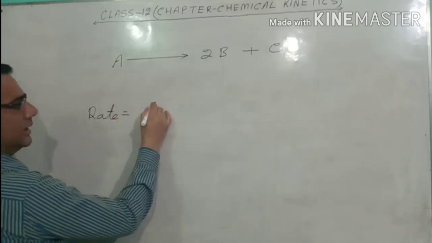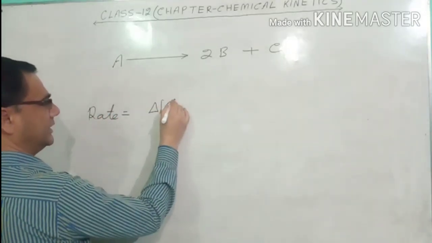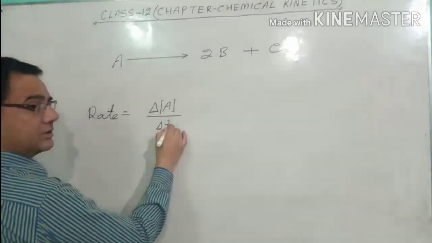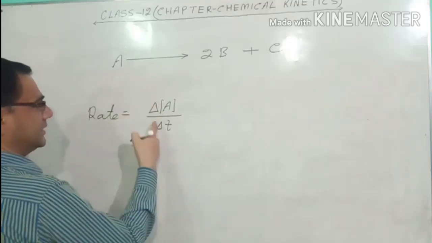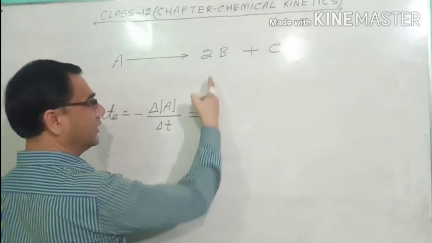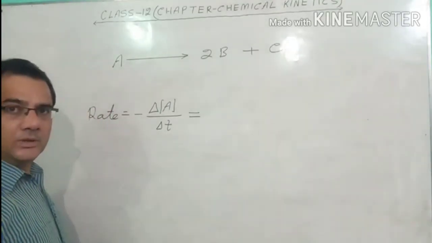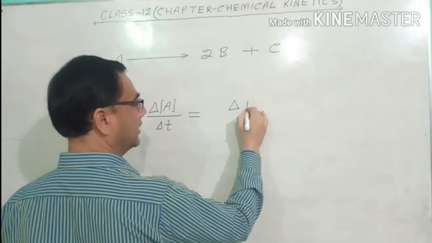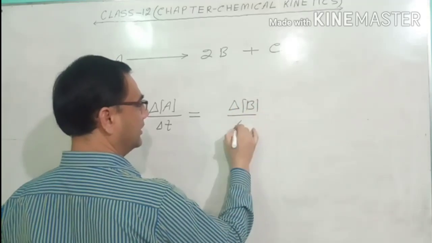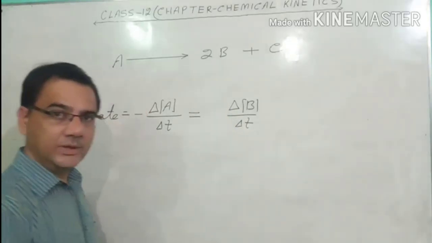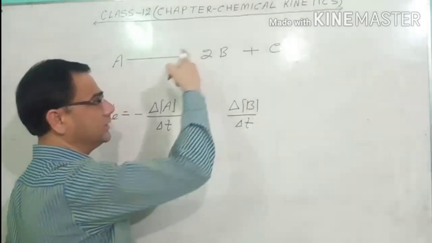Rate is equal to the change in concentration of the reactant A upon the time taken for the change. Since it is the reactant, we put the negative sign, and that is equal to the rate of formation of the product, and that is B. और यहाँ पे हम लिखेंगे delta B upon delta T. We have no need to put the negative sign, already I told you. But what do we do here?